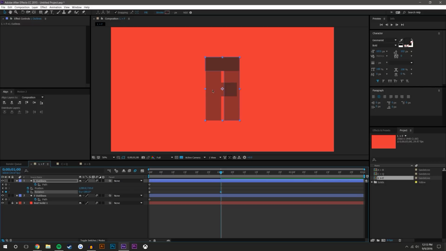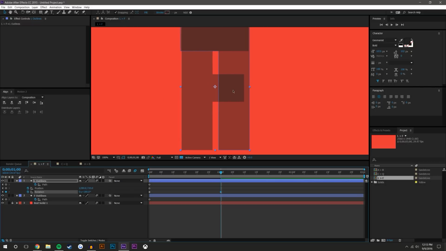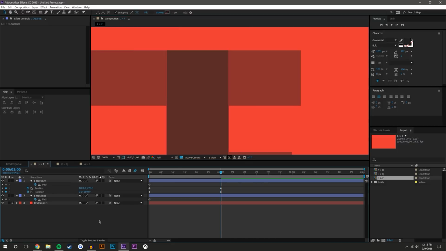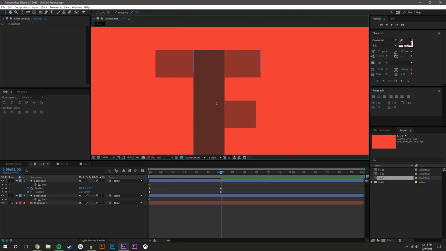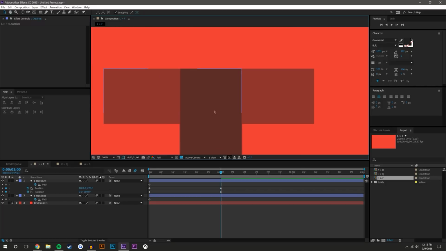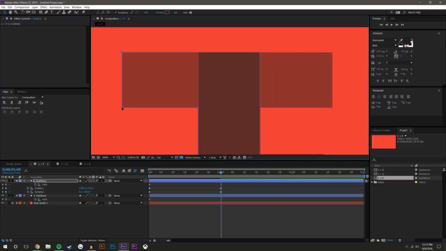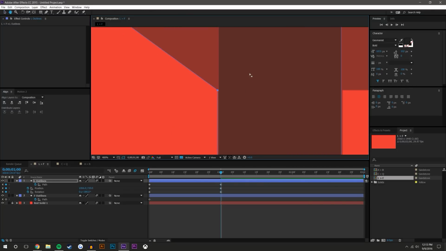I'm also going to make my F visible so I have something to guide me. I'm going to slide this over to where the F is. And now I've got a decision to make. How do I get these two parts of the F to transform out? So what I want to do is select the path for this L, and I've got to make sure we select the actual path and not the whole layer. See, that's not what we want. I don't know why it's not working. There it goes.